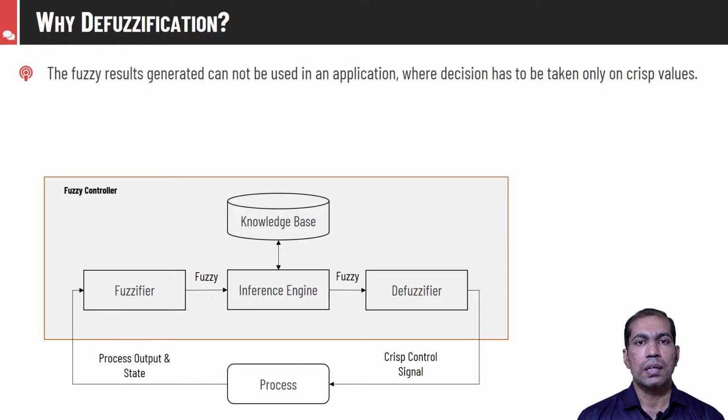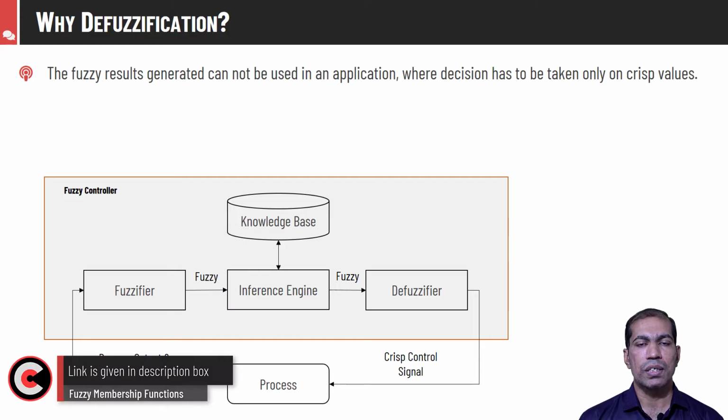This is the structure of the entire fuzzy inference system. As we see, the crisp input comes from this fuzzifier. This fuzzifier will convert the crisp input into fuzzy input by applying some membership functions. We have already studied different membership functions. If you don't know, then I recommend that you please watch the video on fuzzy membership functions. The link is given in the description box.